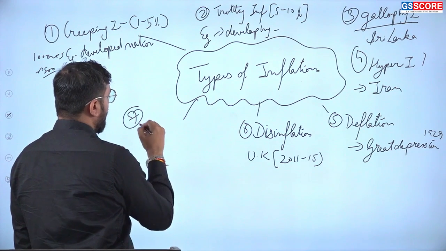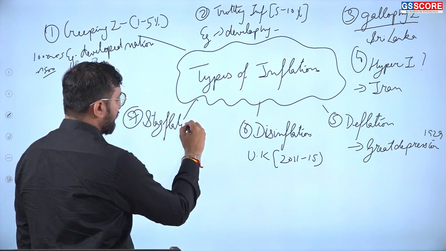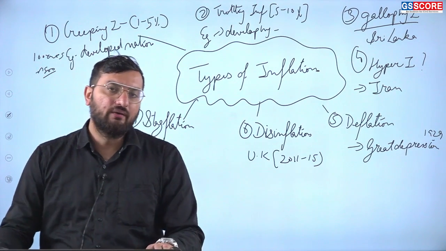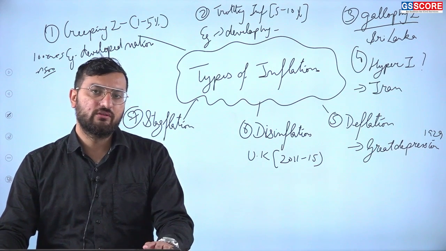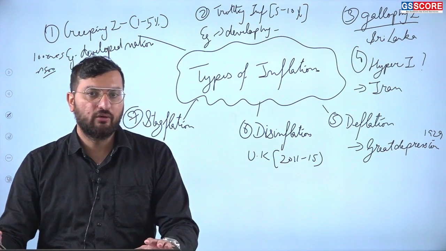Then next is stagflation. In stagflation, we can say there is inflation, there is unemployment also, along with low growth. So it is again a combination of multiple factors.